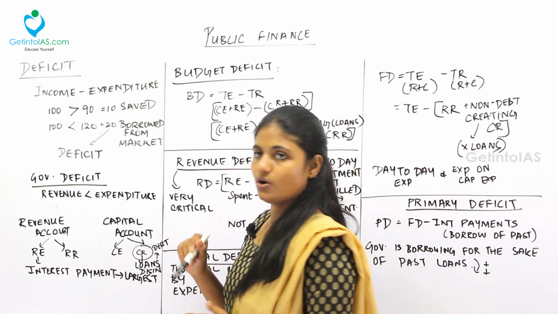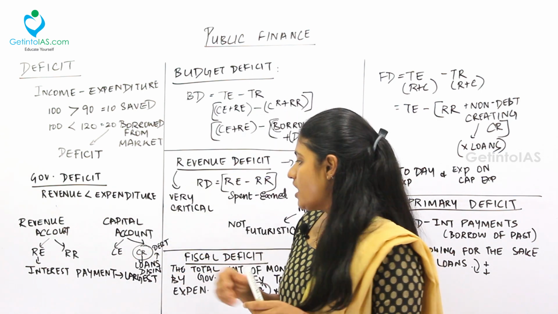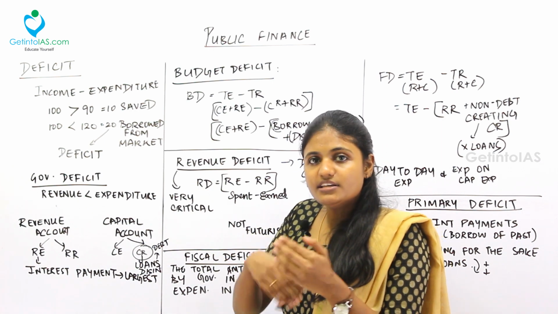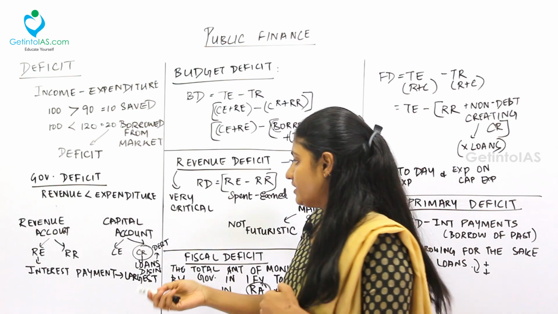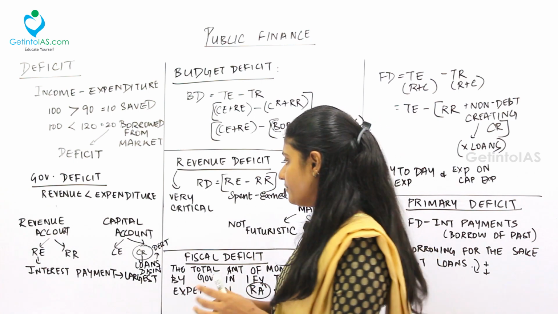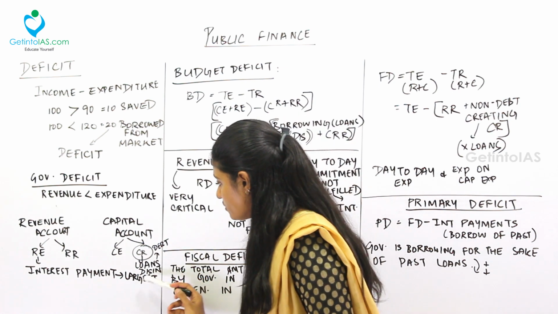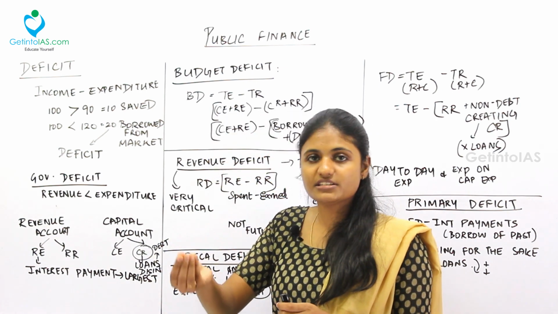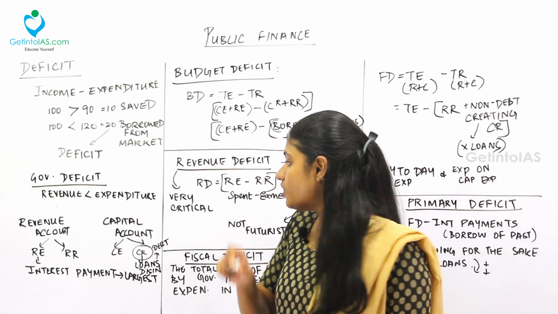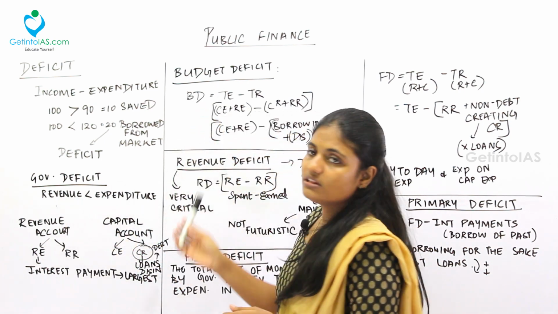Next, coming to the capital account, inside the capital account we have the capital receipts. What is the capital receipt? I already told you all, receipt is something receiving and capital receipt is where the liability is more. Okay, the increase in the liability. When government borrows loans, it should repay back. So government is liable to pay back. Fine. So this is the debt of the government. Next, coming to the disinvestment. Disinvestment also comes under the capital receipts. So the government is receiving a certain amount. But this disinvestment is not debt. It is non-debt capital receipts. We already dealt with that. So keeping this in mind, we will decode all the deficits.